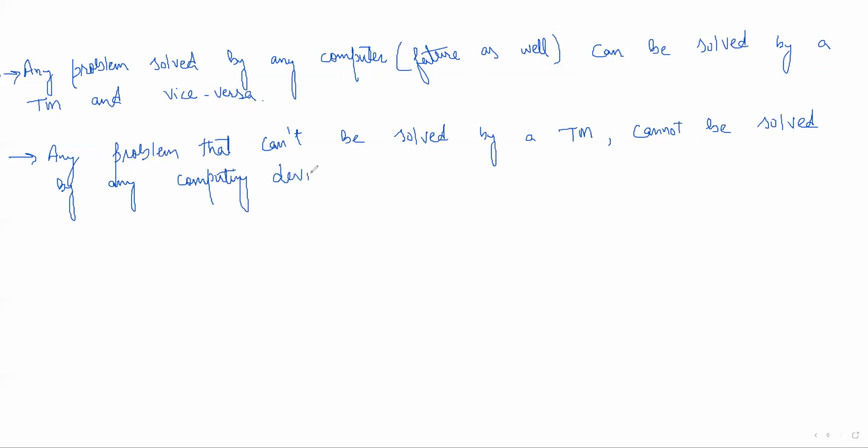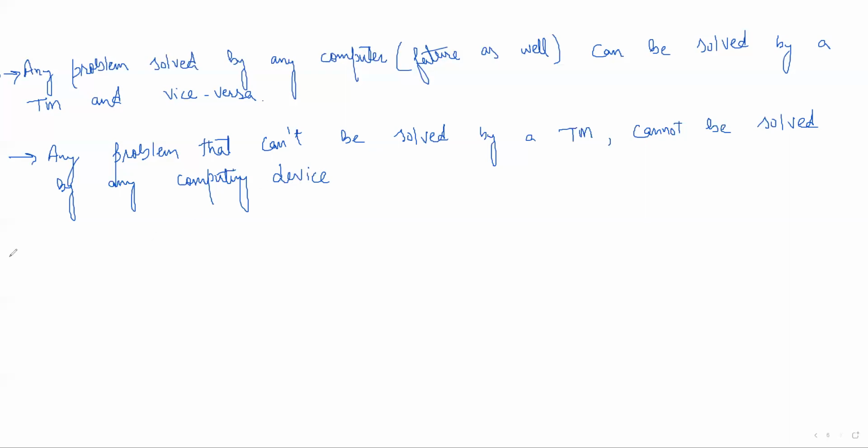So there is one exception here, that is when we discuss about the quantum computers, but that is out of scope of this particular course. So you will be discussing about that in quantum computers. Okay. So any problem that cannot be solved by a Turing machine cannot be solved by any computing device.